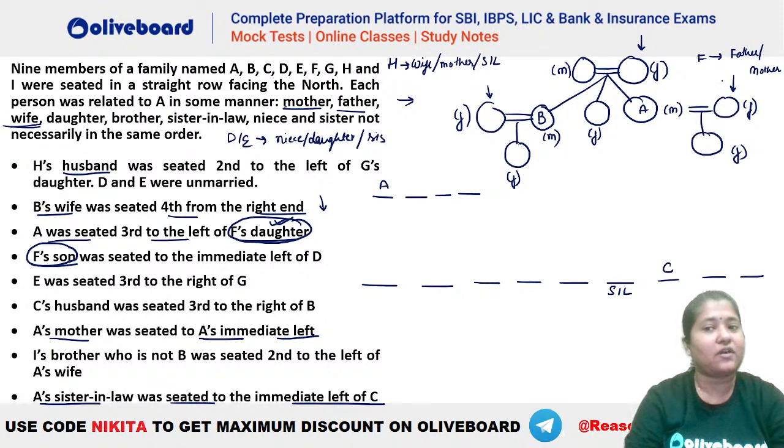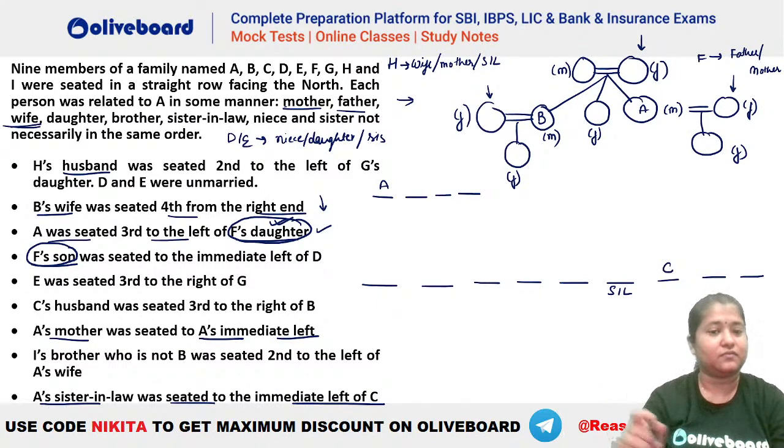Okay. So now if F is father or mother, can you tell me who should be A third to the left of? A is seated third to the left of F's daughter. So what should be A third? Who should be A's third right? This F's daughter will be who? F's daughter is sister, है ना? You can see that F's daughter will be who? That is your sister. So A will be third to the left of this sister here.